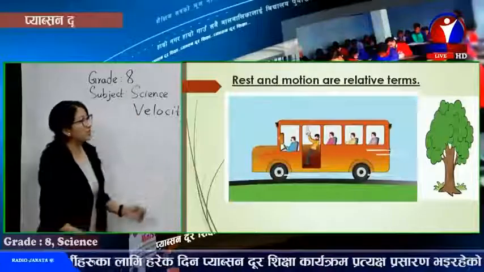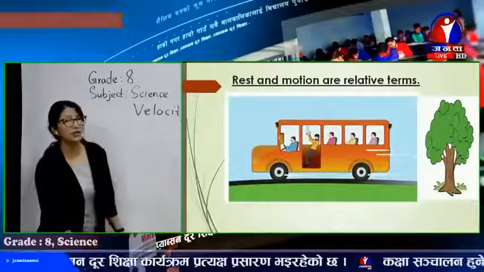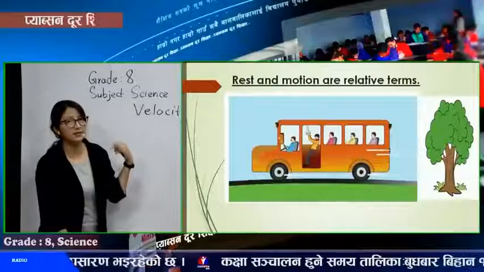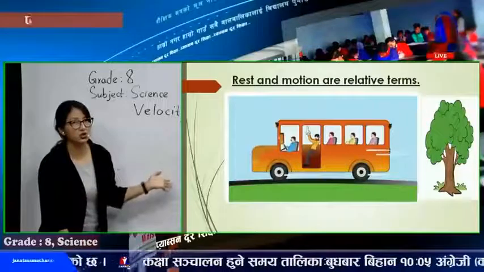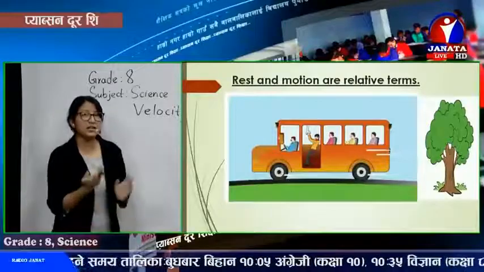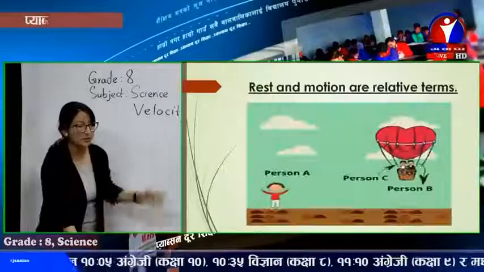So, you can check here, the passengers, with respect to each other, are all in rest. But with the things outside the bus, yes, the bus is in motion. So an object that is in rest right now can be in motion at the very same time as well. Let's check the previous one.